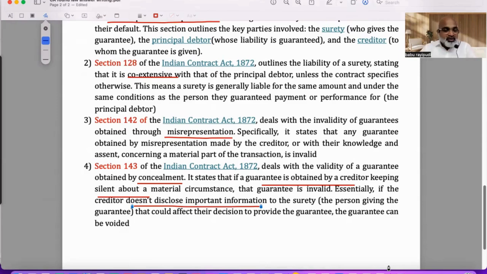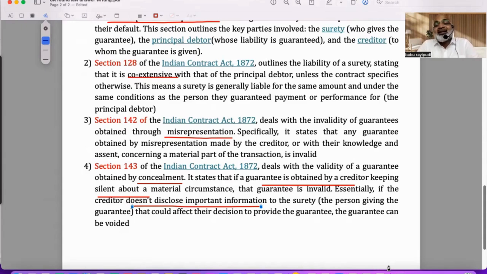So giving wrong information is a misrepresentation. Not giving information also is a misrepresentation, because you remember in the 5th chapter on misrepresentation, there are certain situations where you have a duty to speak. All financial transactions, like banking transactions, insurance contracts, immovable property transactions, you have a duty.